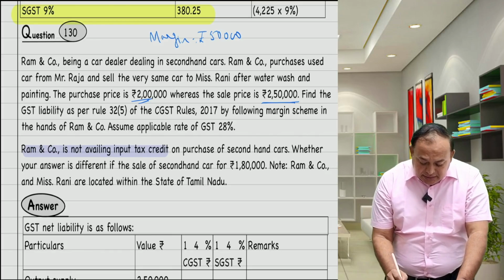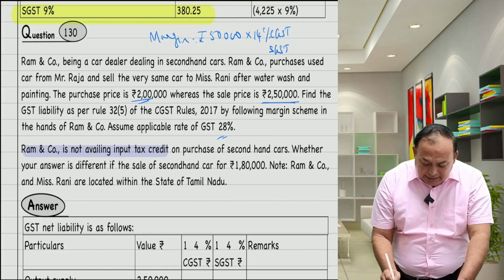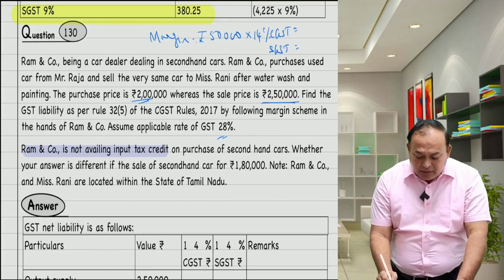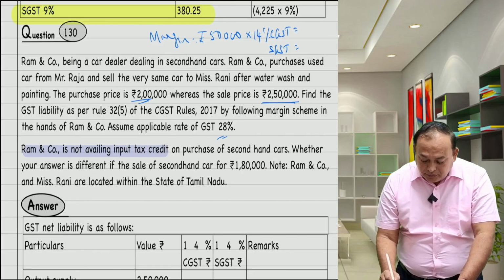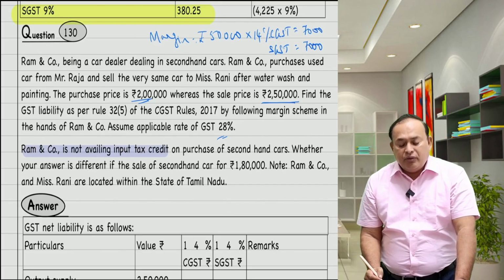In that case, CGST is 14%, because 28% means 14% CGST and 14% SGST. CGST, again SGST. How much will come, my dear friends? 7,000 and 7,000. Very good.